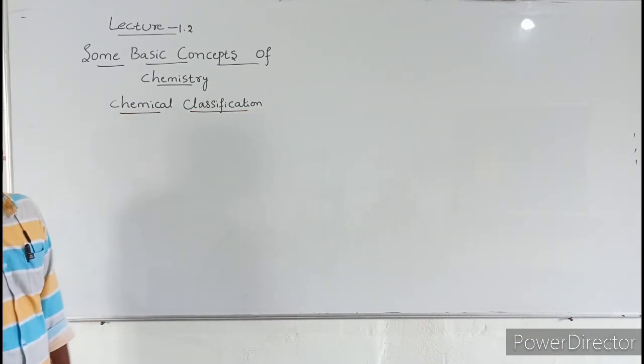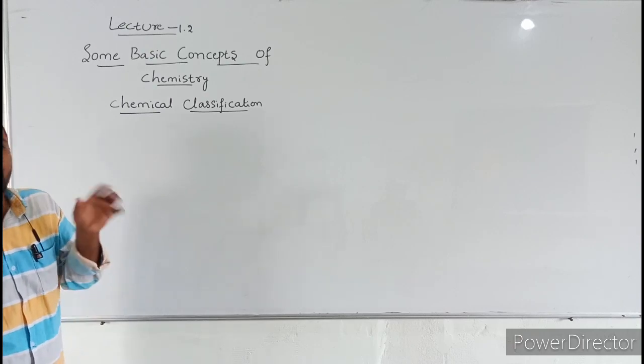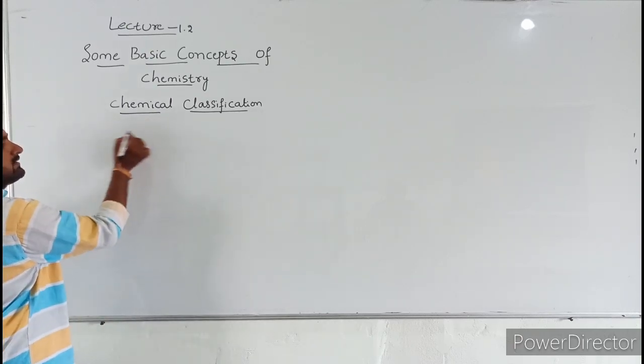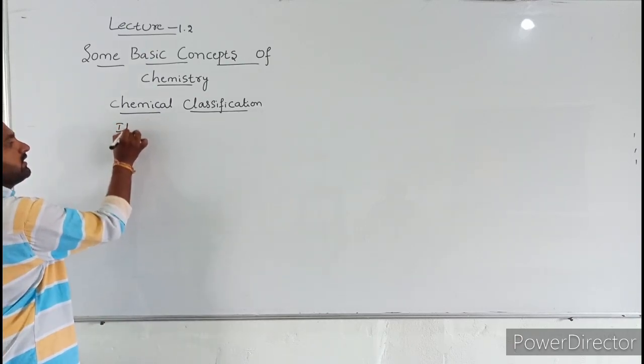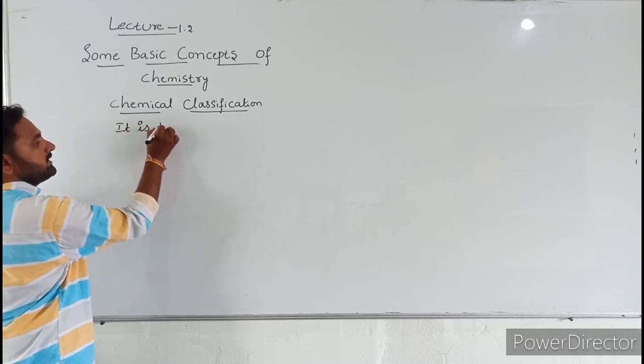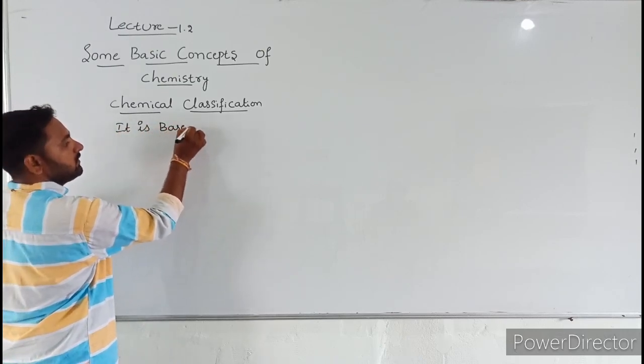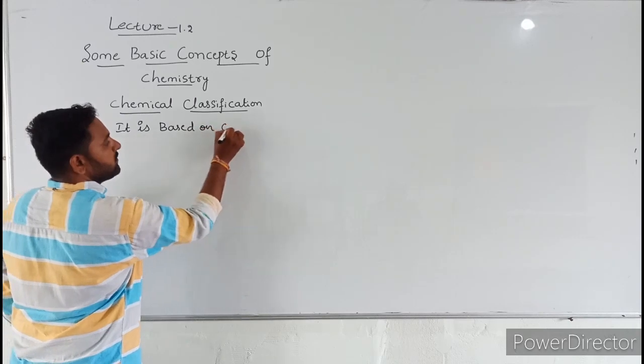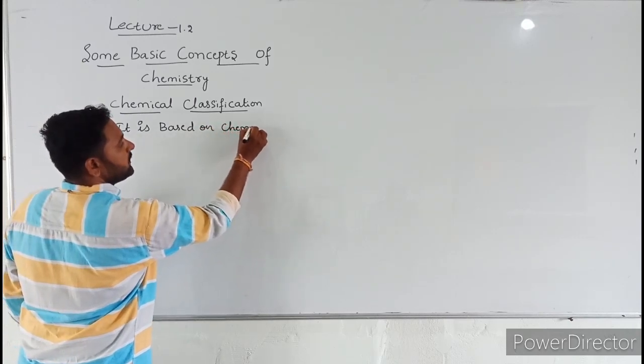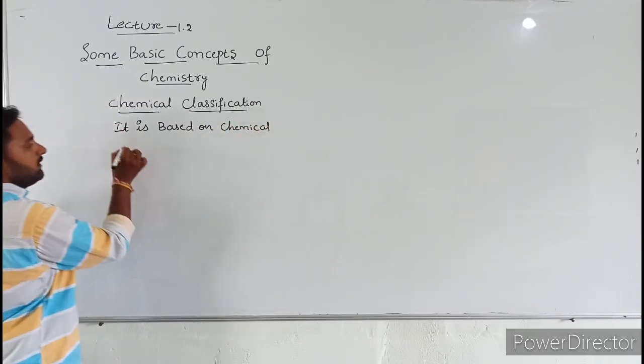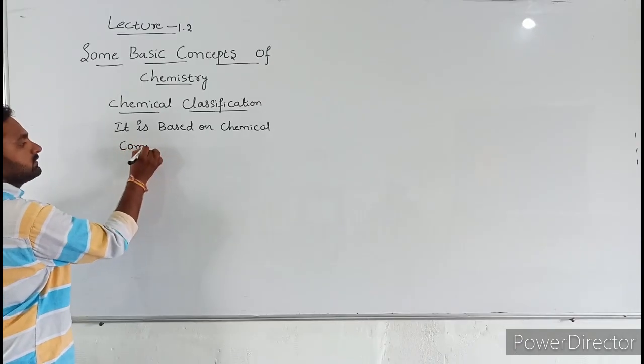The chemical classification is based on the chemical composition.